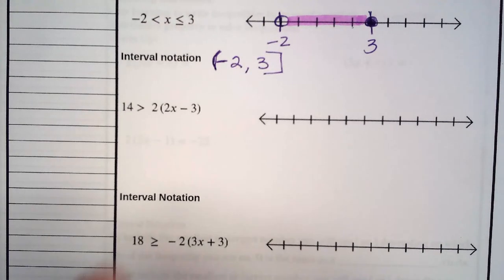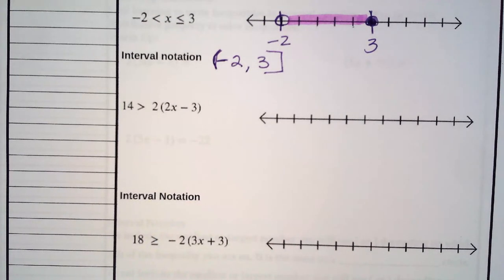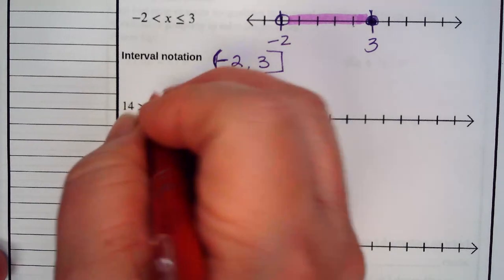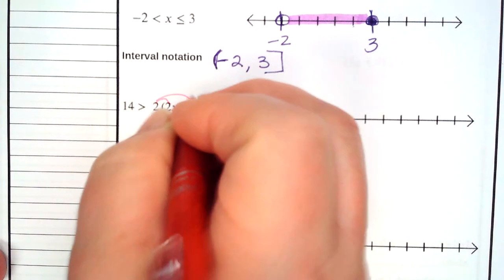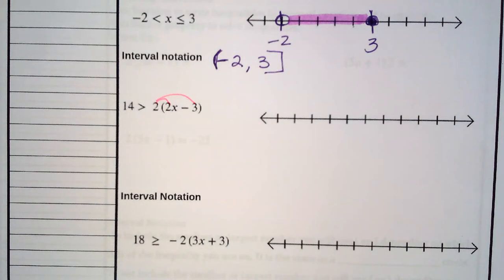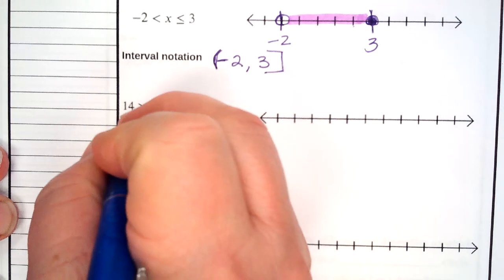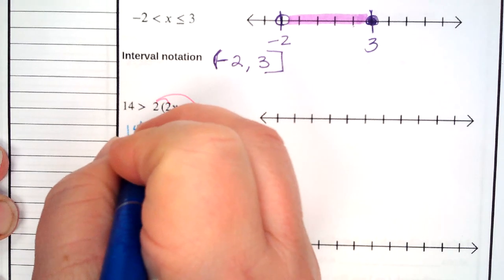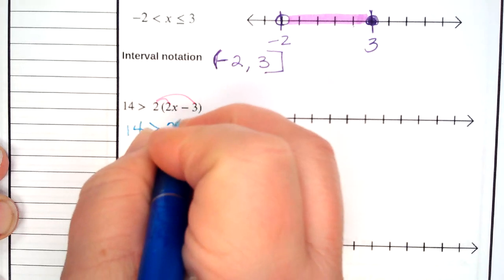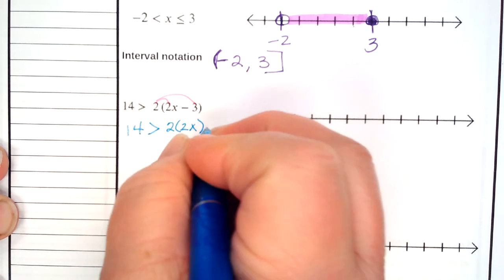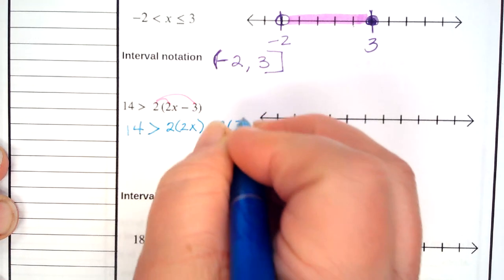Okay, pause the video. Can you work the next one out on your own? What is your first step? Yeah, the first step is that distributing step. So, 14 is greater than 2 times 2x minus 2 times 3.